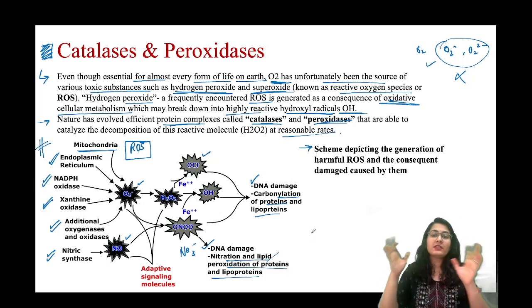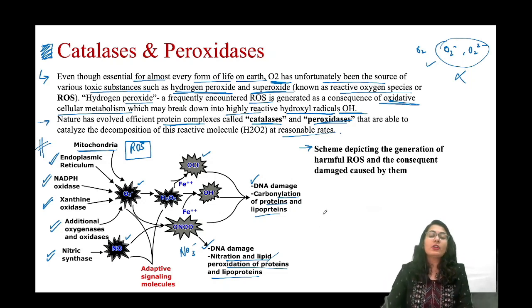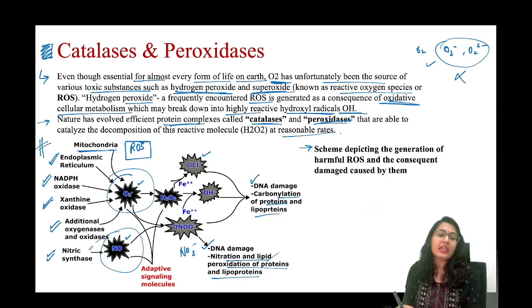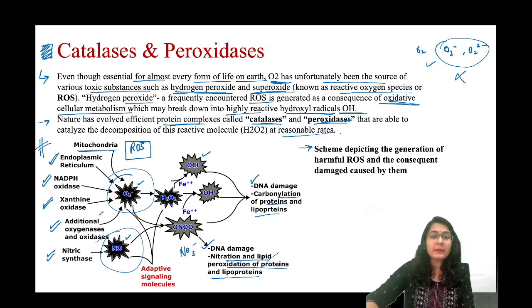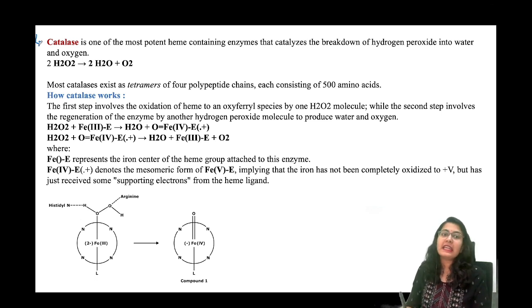मतलब कि जो भी हमारा structure है वो किससे बना है? प्रोटीन से, DNA से बना है. It can break down all of them at a very micro level. So we need to get rid of these. Okay, how do we get rid of them? Let's see. First thing, अभी हमने just देखा था, what is the role of catalase? It is going to just convert the peroxide into water and oxygen, two very simple molecules.